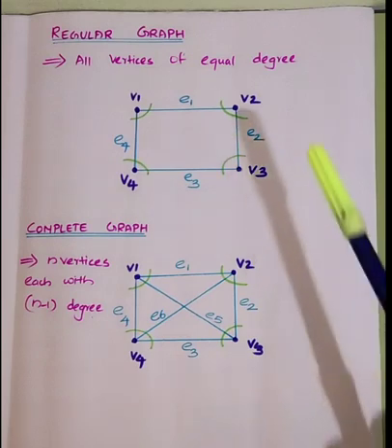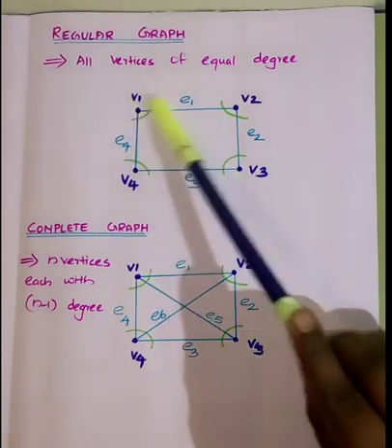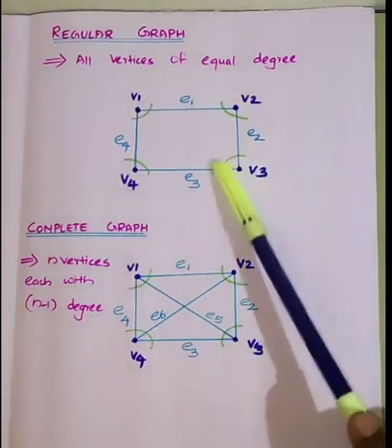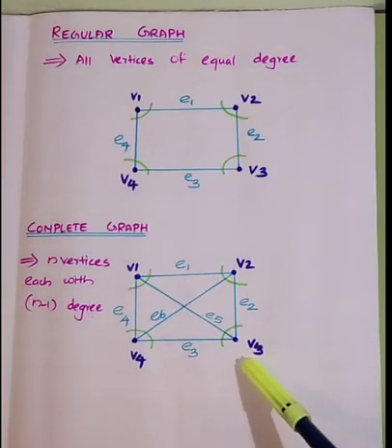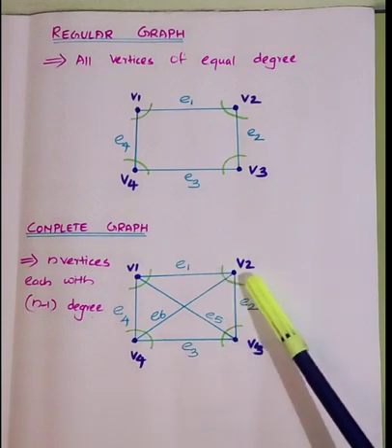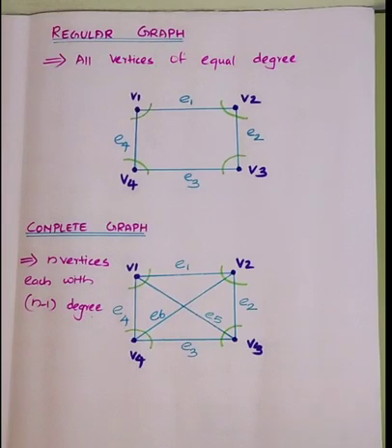And see the above graph, is it a complete graph? No, because you have 4 vertices and the degree is just 2. So it's not a complete graph, but this is a complete graph. And let me ask you in a different way. Is it a regular graph? Yes, because all the vertices have the same degree. All the complete graphs are regular graphs, but you cannot say that all the regular graphs are complete graphs. Is that okay? Thank you.